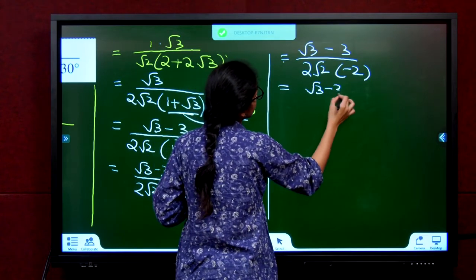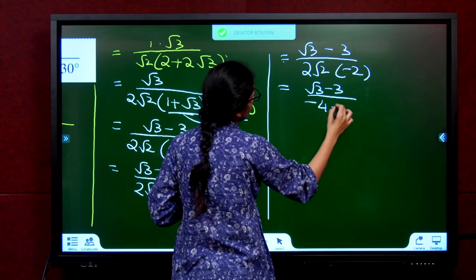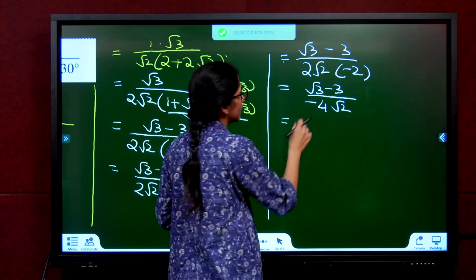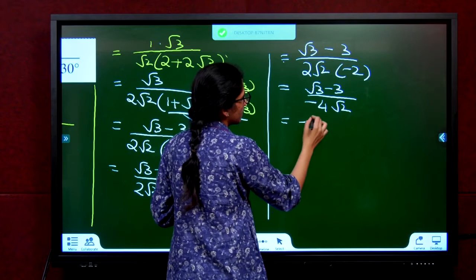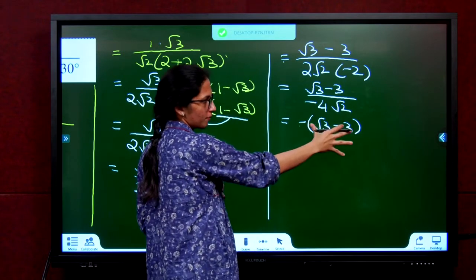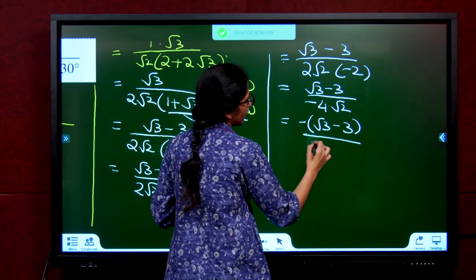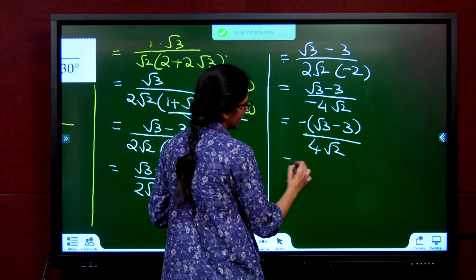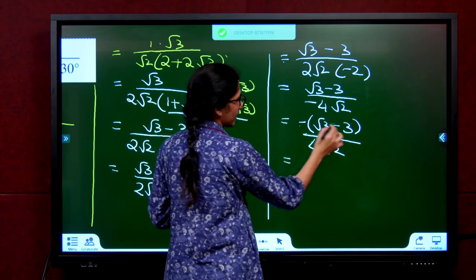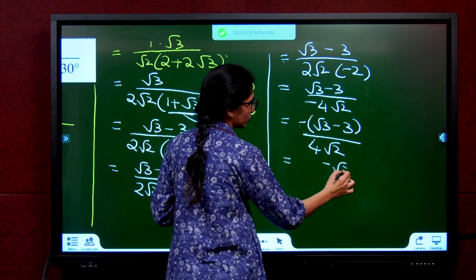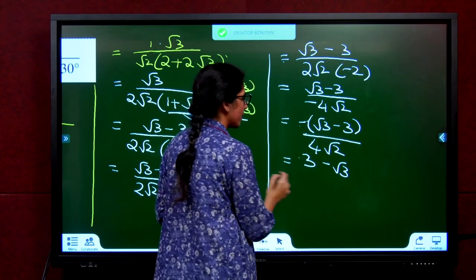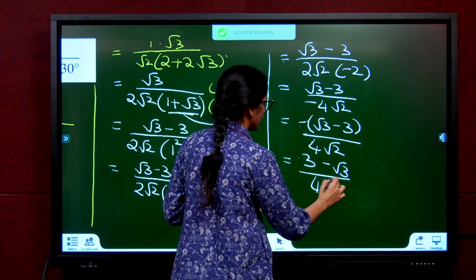Root 3 minus 3 divided by minus 4 root 2. Send the negative sign on top. Don't keep negative sign in the denominator. If the negative sign goes on top, minus root 3 minus 3. So minus open brackets root 3 minus 3 divided by 4 root 2. So it becomes minus into this minus, so minus root 3. Minus into minus plus, so I'll write 3 minus root 3. I hope that's fine. Divided by 4 root 2.